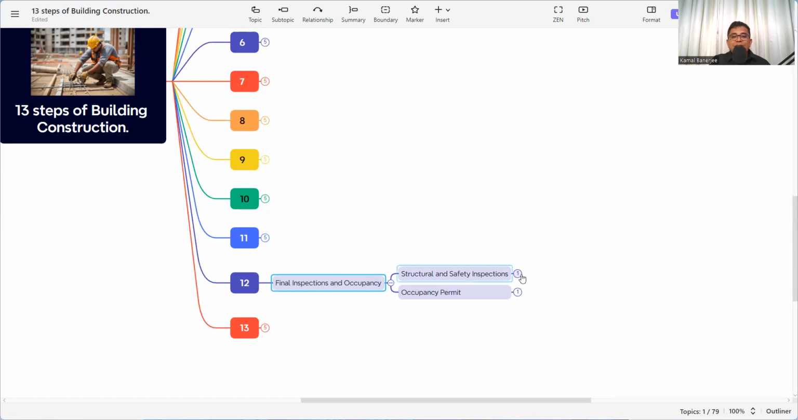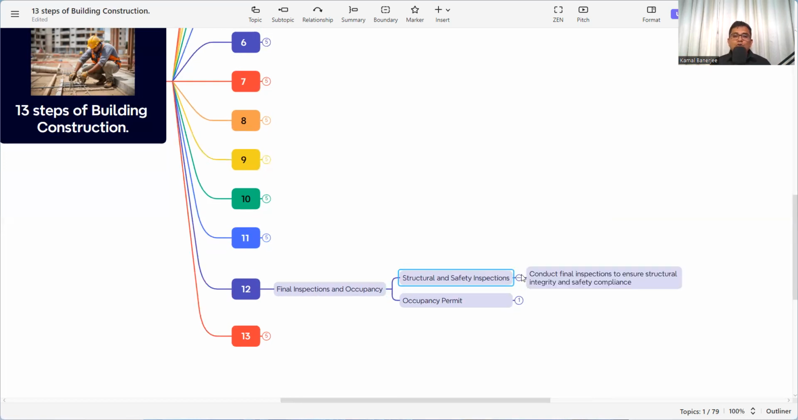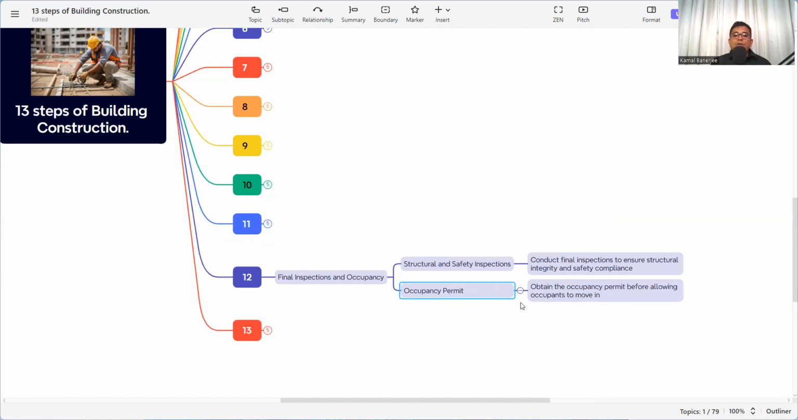The first thing, structural and safety inspection we need to do. Conduct the final inspection to ensure structural integrity and safety compliance. Then occupancy permit. Obtain the occupancy permit before allowing occupants to move in. Now, to live in that building, one needs water, electricity, firefighting facilities, and HVAC or air conditioning. These four things must be there, along with structural integrity, which means the building is safe to live in.